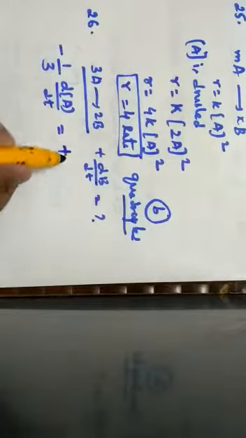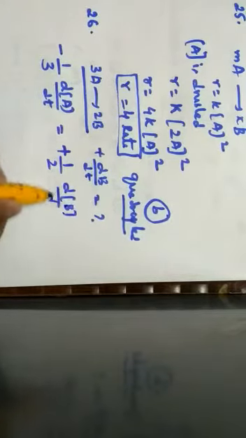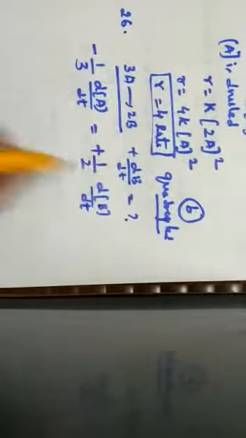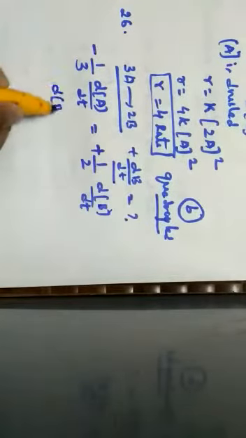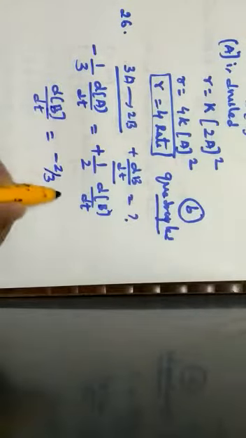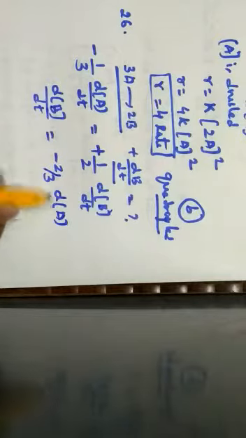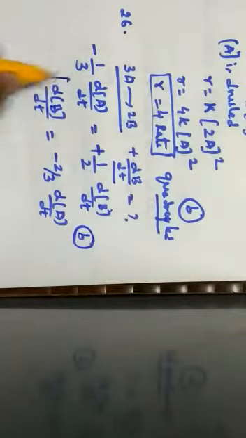The product increases, so plus 1 by 2 into dB divided by dt. Therefore, dB by dt is equal to minus 2 by 3 into dA by dt, which is given by option B.